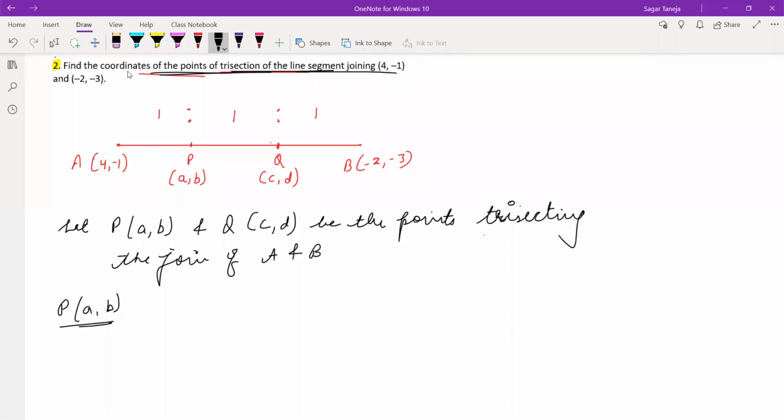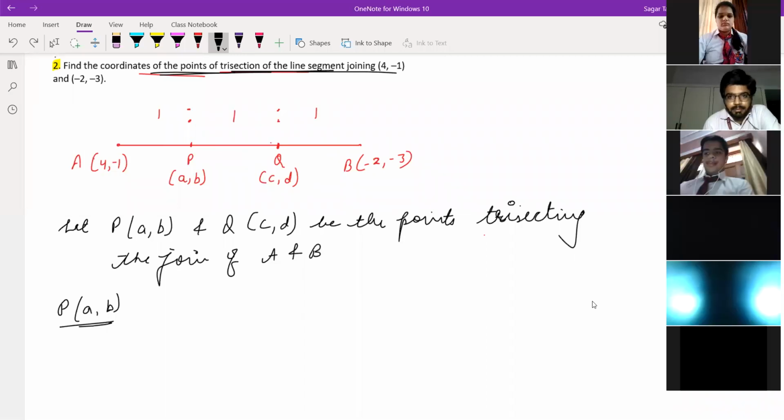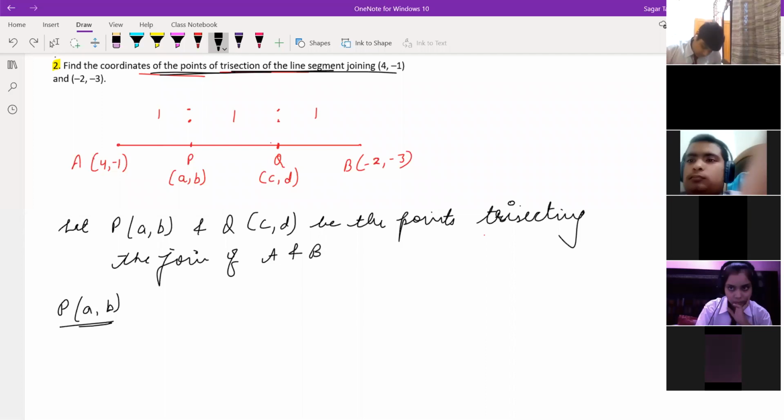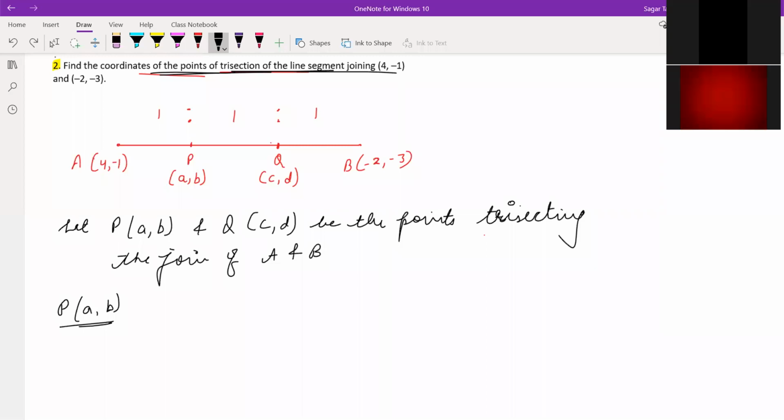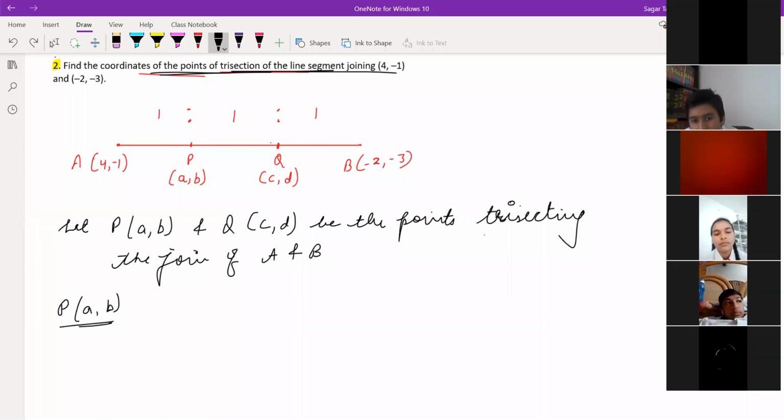Question number 2 you're talking about, same. Kunal, I'm removing you from the class. No need to attend. He is lying down enjoying.